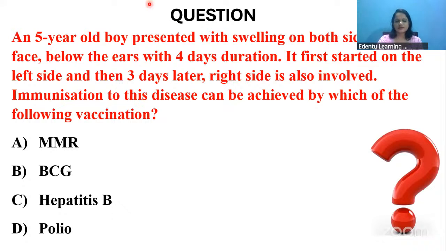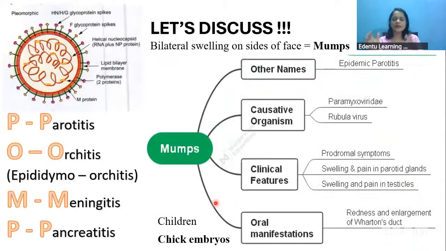Yes, doctor, you are right. It is option A, MMR. Okay, so swelling on one side first, then the other side is also involved. This is a characteristic feature of mumps.